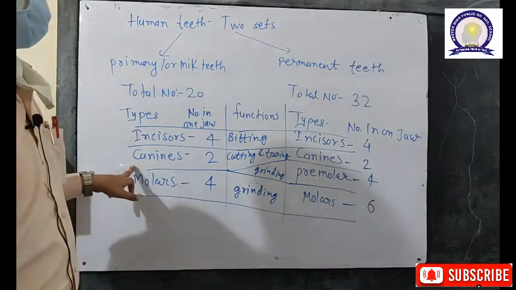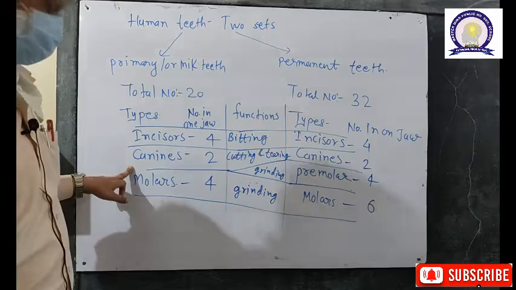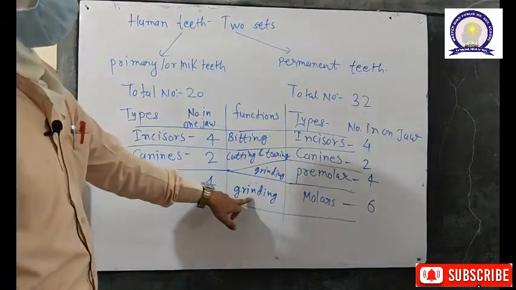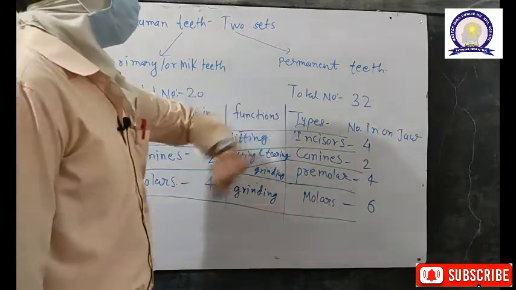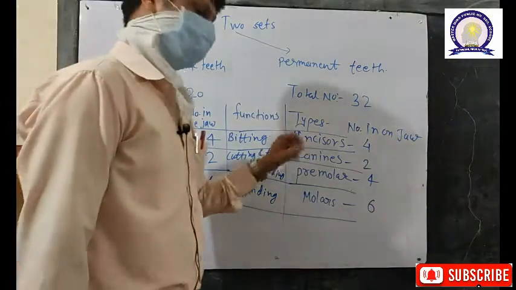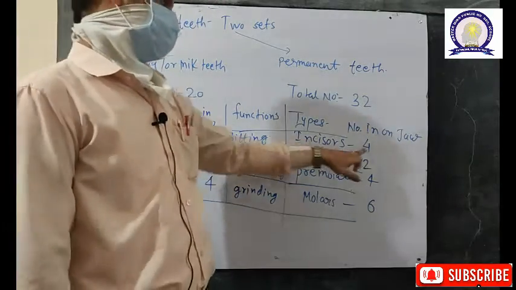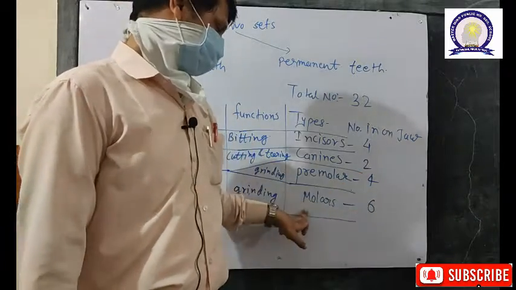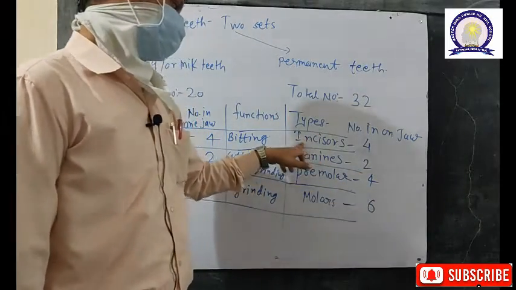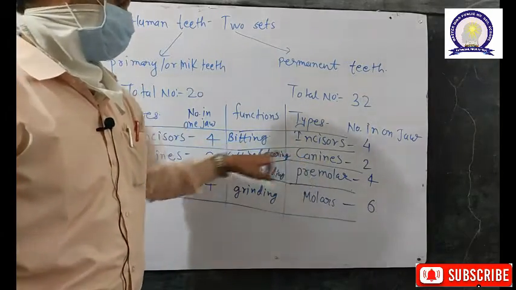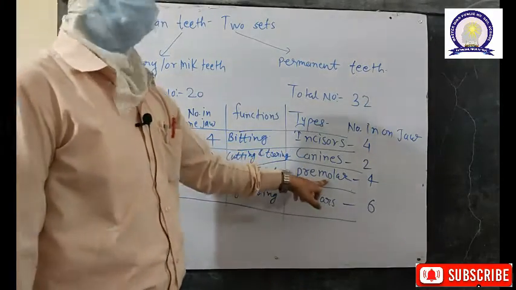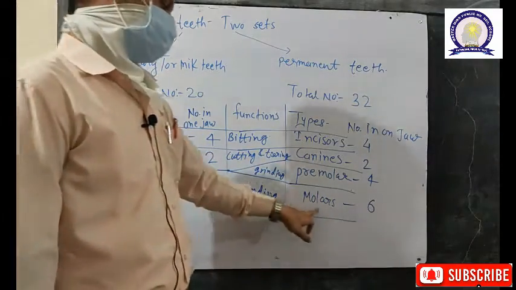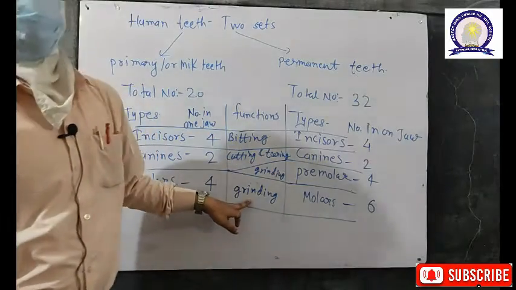In primary or milk teeth, premolars are absent but molars are present. Molars are 4 in number in each jaw and help in the grinding of the food. Permanent teeth total 32, and 4 types of teeth are present: incisors, canines, premolars and molars. In each jaw there are 4 incisors, 2 canines, 4 premolars and 6 molars. The function of incisors, as already told, is biting. Canines are for cutting and tearing. Premolars also help in grinding, and premolars are absent in primary teeth. Molars, present in permanent teeth, also help in the grinding of the food.